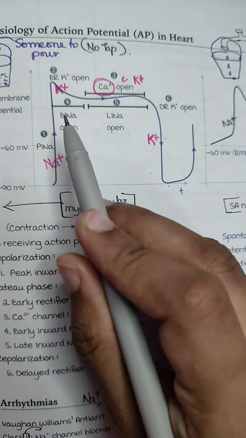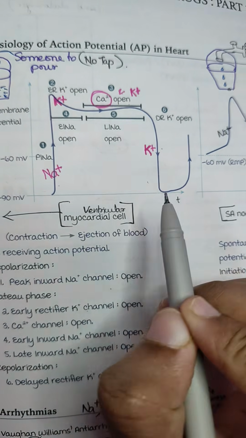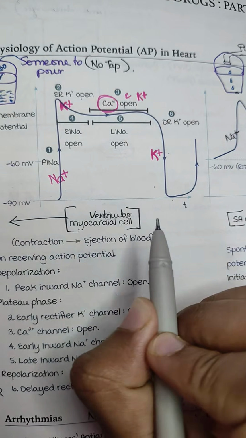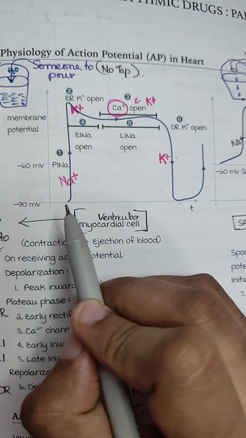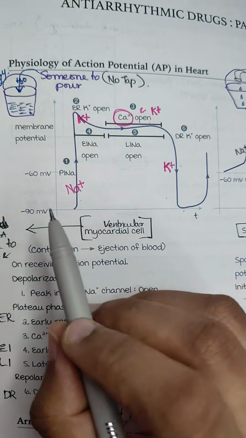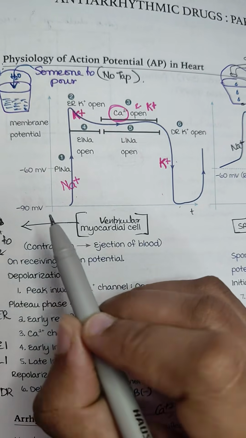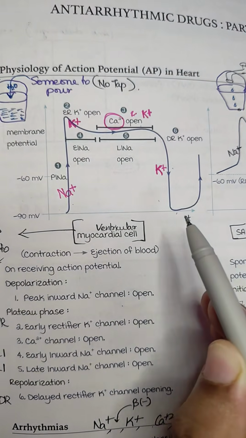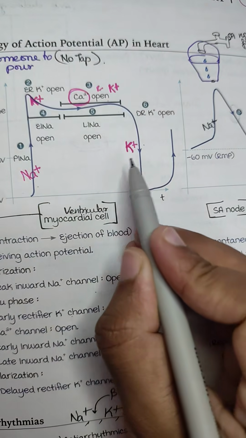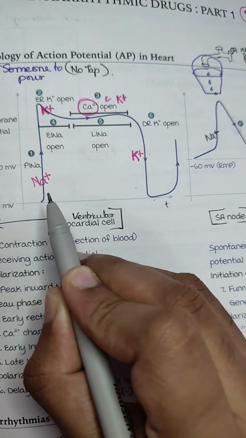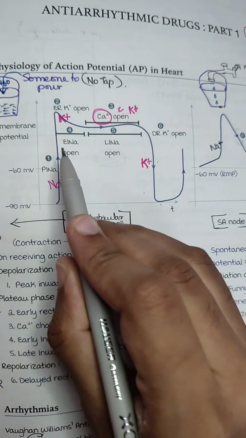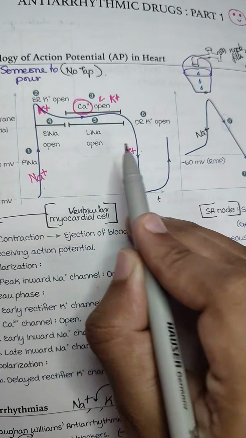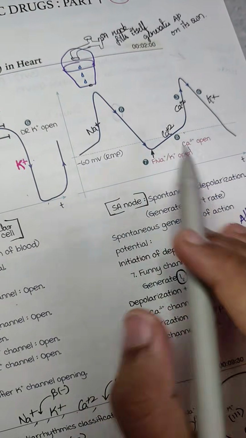When you say sodium channels open, it is the sodium which is entering into the cell. So it becomes more positive inside the cell. So from negative it becomes positive. So this is inside the cell, it is minus 90, then becomes positive, then less positive, then there is a plateau, then becomes negative. That is it. So potassium is moving out, sodium is moving in. That is the reason why this is becoming positive. When potassium channels are opening, it becomes negative. So this is the analogy.